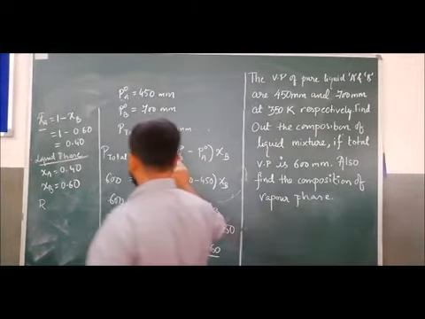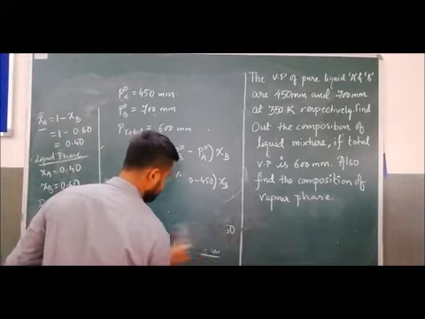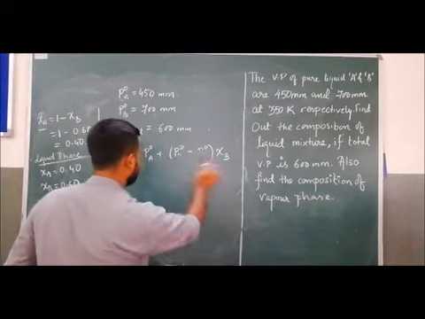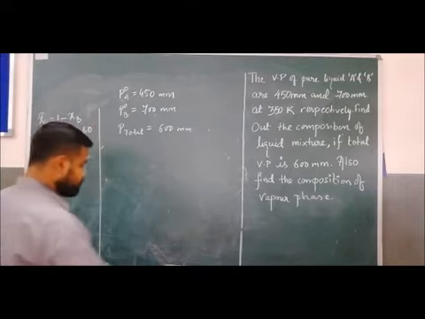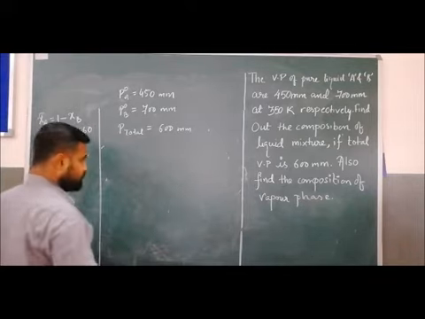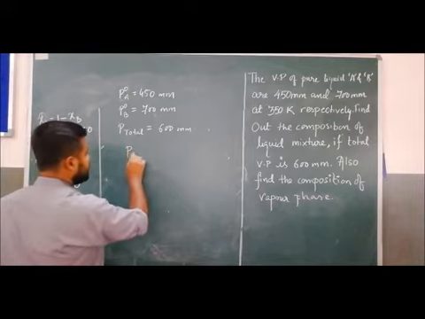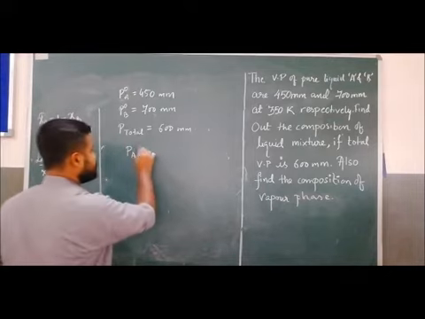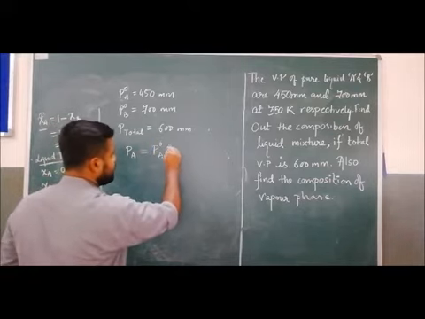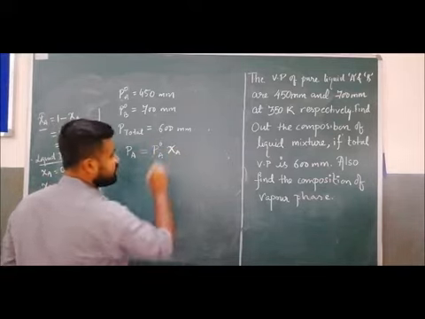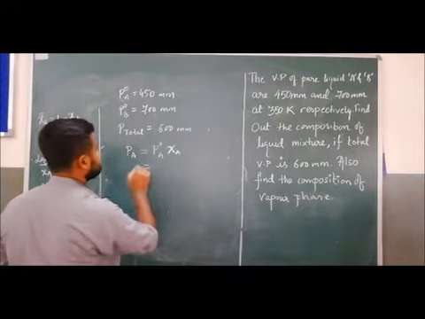Let's see how to find out the composition in the vapor phase. So see, PA equals P naught A xi A. What is P naught A?